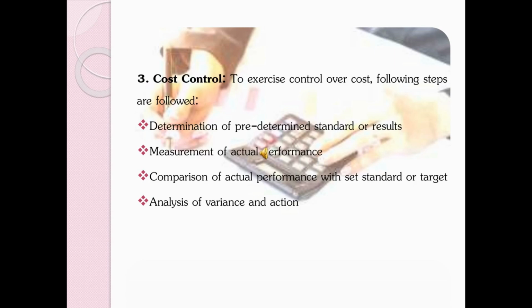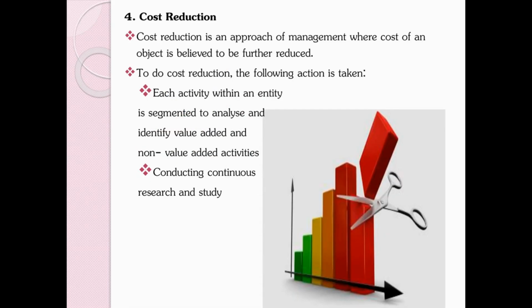Last one, analysis of variance and action. While comparing the actual result with the set standard, we are able to find out the variance. If there is a variance, what action is to be taken in future is to be decided by the organization. Fourth point, cost reduction. It is an important element for the management to fix a low selling price of a product. Thereby, they can increase their sale of a product. For that, they need to take some actions.